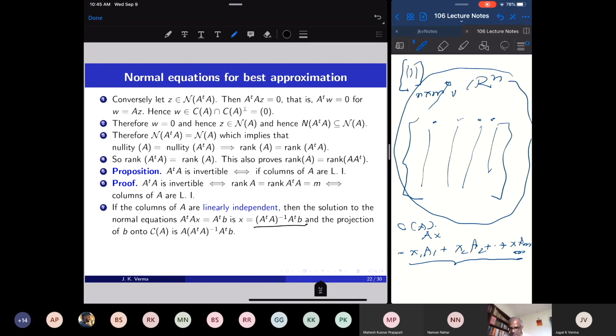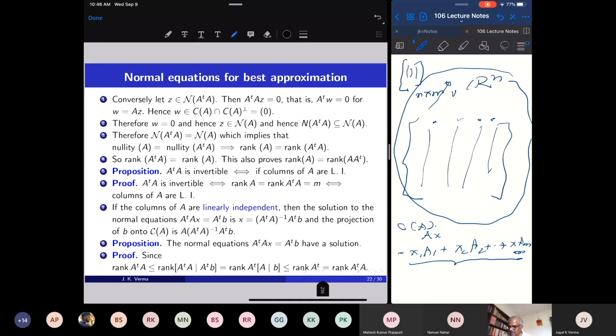But otherwise also there is always a solution. The normal equations A transpose A x equal to A transpose b have a solution in any situation, even if the column vectors are not linearly independent. Okay, let us see why that is so.